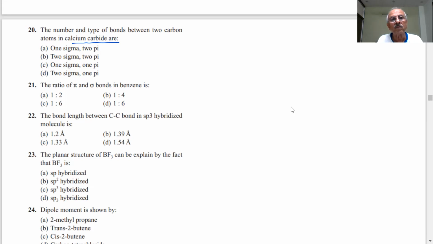It should be 1 sigma and 2 pi. What is the formula of calcium carbide? CaC2. What ions are present? Ca2 plus and C2 2 minus.